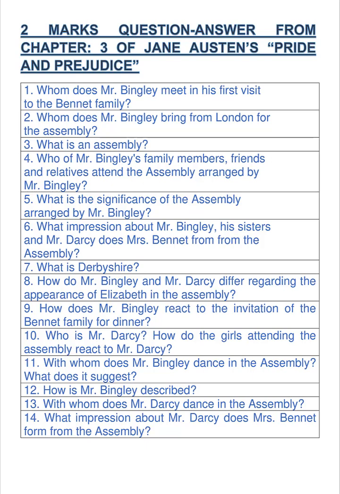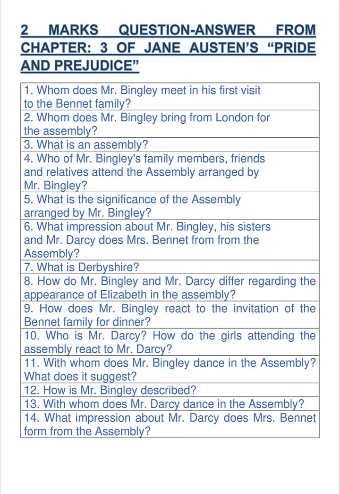Next question. With whom does Mr. Darcy dance in the assembly? Answer is: Mr. Darcy dances twice in the assembly. He dances once with Mrs. Hurst, the married sister of Mr. Bingley. He dances another time with Miss Bingley, the second sister of Mr. Bingley.